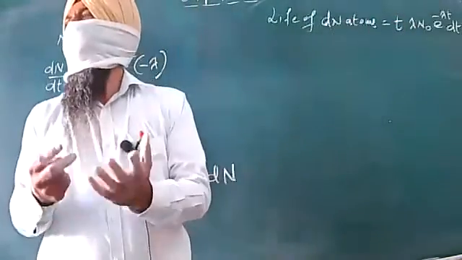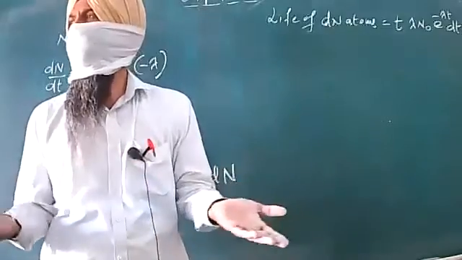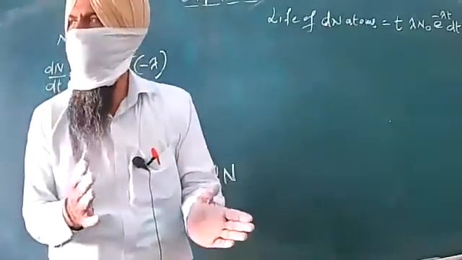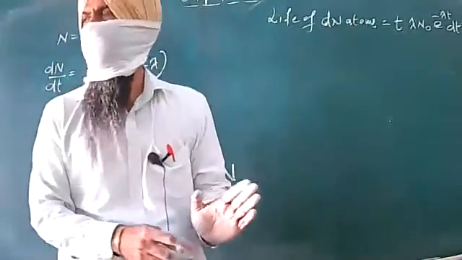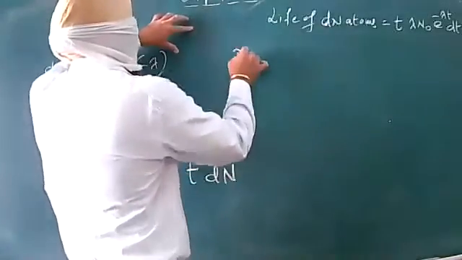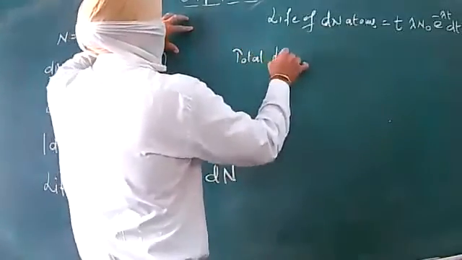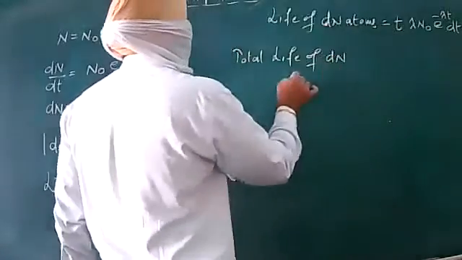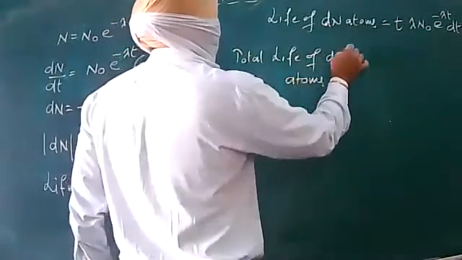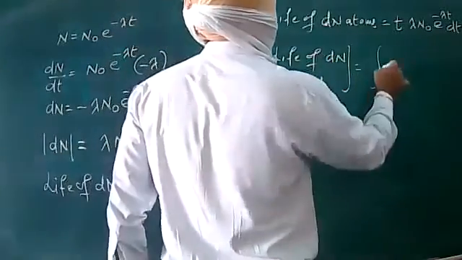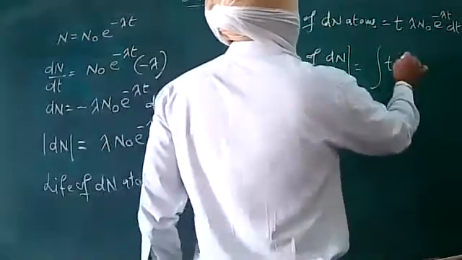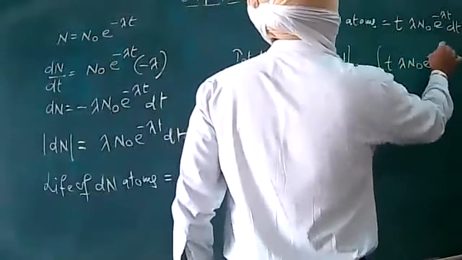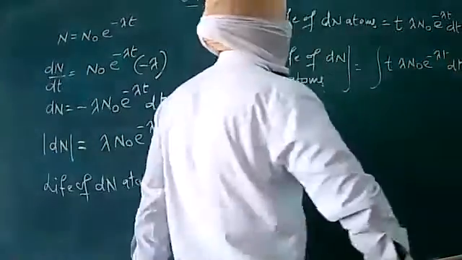We don't know up to which time our radioactive sample is surviving before decaying completely. So I can say that the total life of dN atoms will be equal to integral t lambda N naught e raised to power minus lambda t dt.